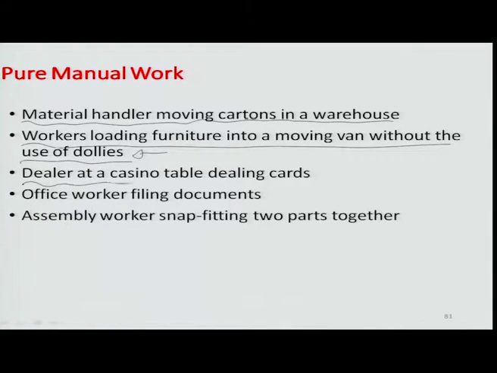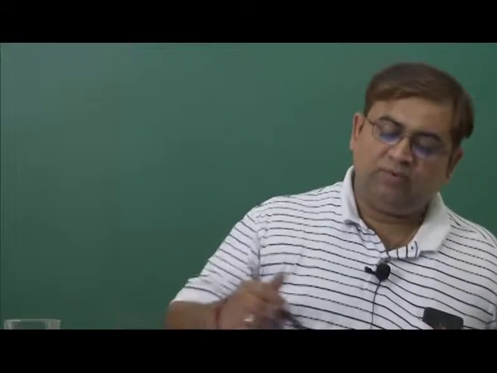A dealer at a casino table dealing with the cards is again completely based on hand-eye motion and also stamina and effort on the part of the individual, again a manual work system. There could be an office worker filing documents into cardboards in an office, which could again be a pure manual work system. You could also have an assembly worker snap fitting two parts together. Even if you are using some hammer or something to drive the fastener, the effort is still being done by the particular worker. So that is a pure manual work system. Where no energy or power from external means is utilized, it could be classified as a manual work system. Let us talk again of manual work with hand tools.